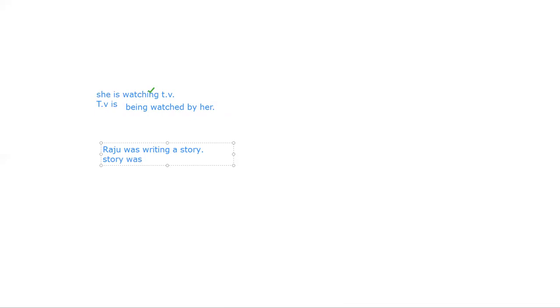If there is a plural, then you write were. If the object is plural, you have to take the plural verb of the same tense. Story was, cut the ing form and write here being, and write the third form of the verb write, written, then write by Raju.